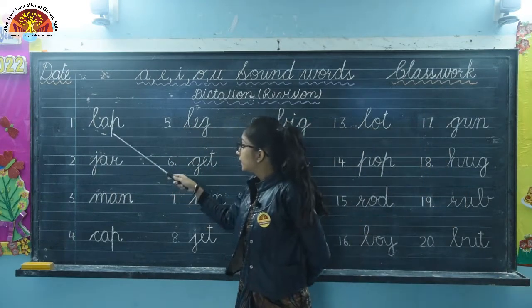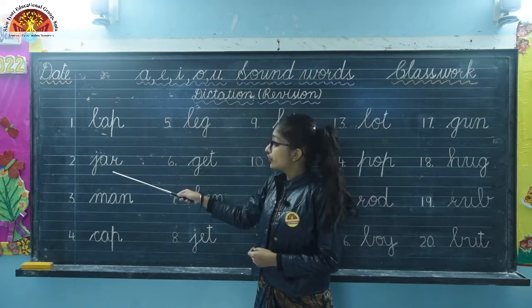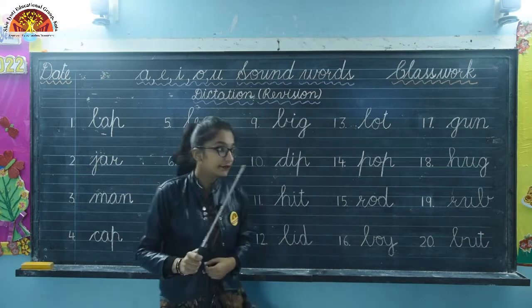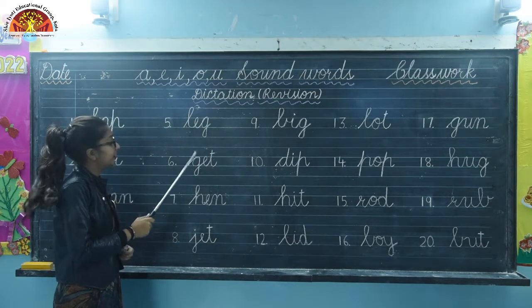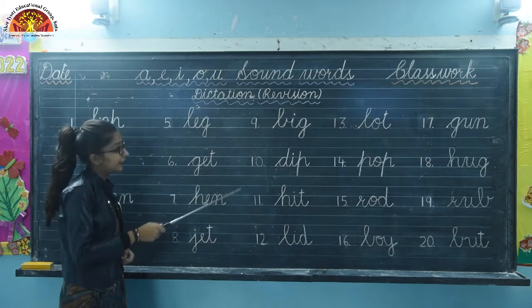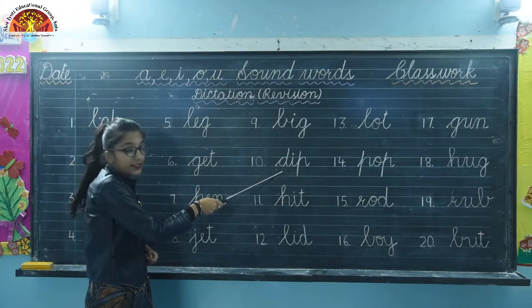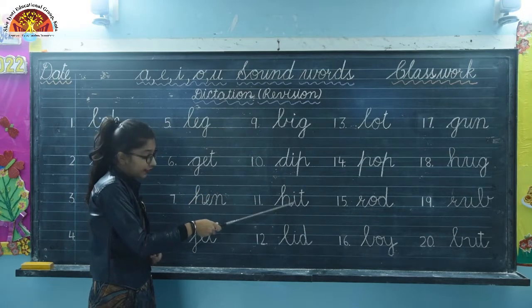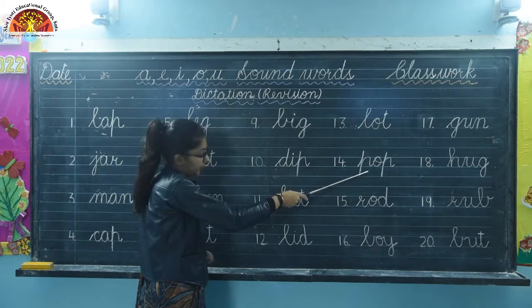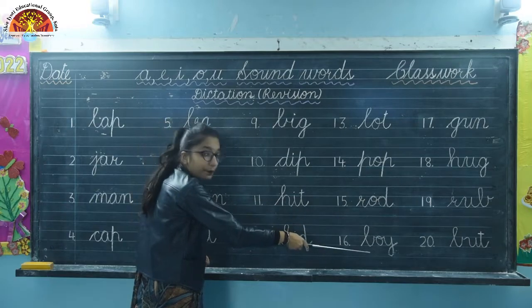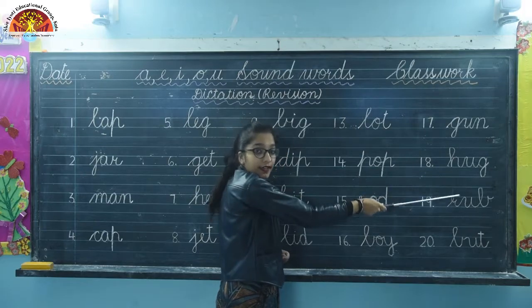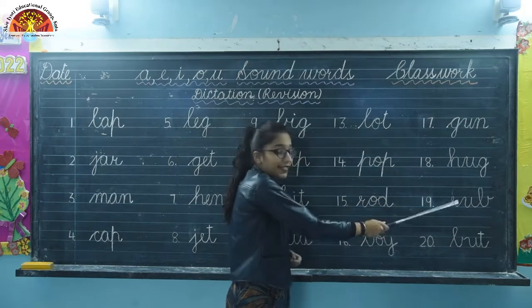So look here, lap, jar, man, cap, leg, get, hen, jet, big, dip, hit, lid, lot, pop, rod, boy, gun, hug, rub, and last is but.